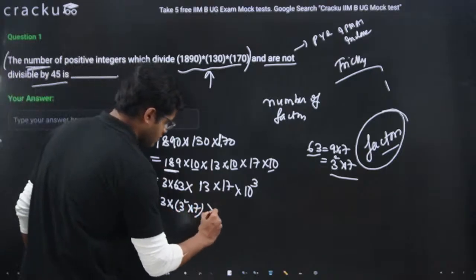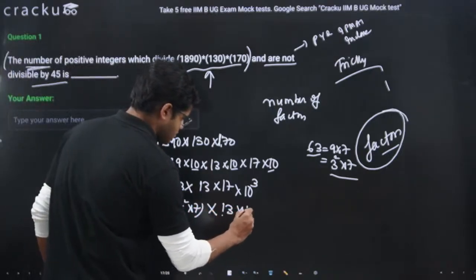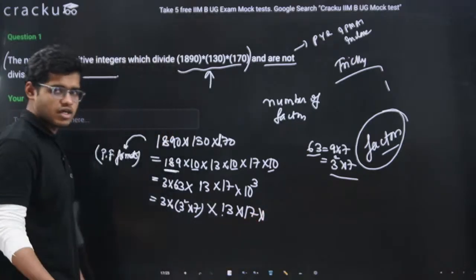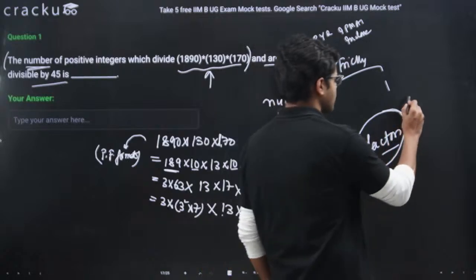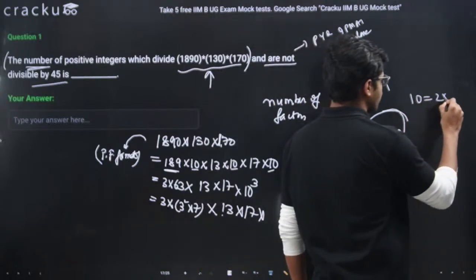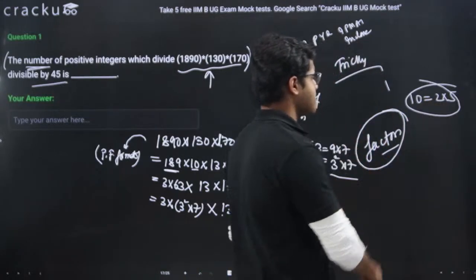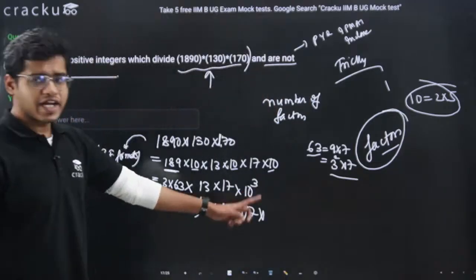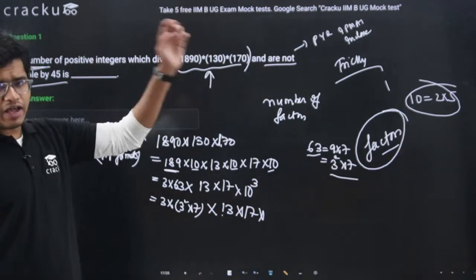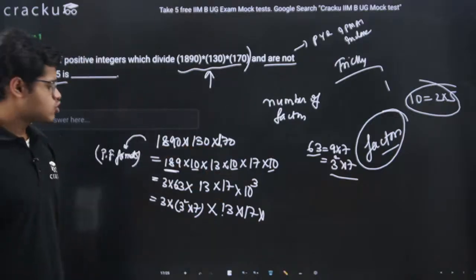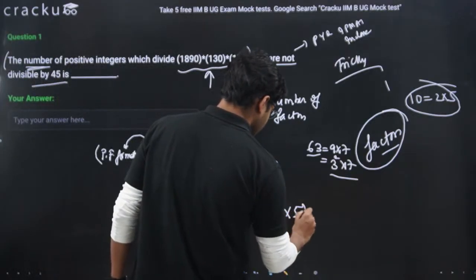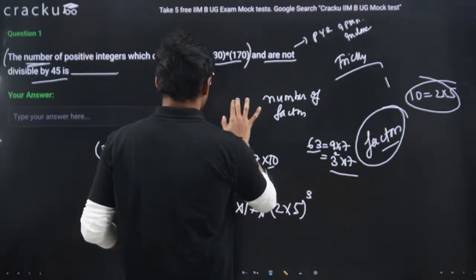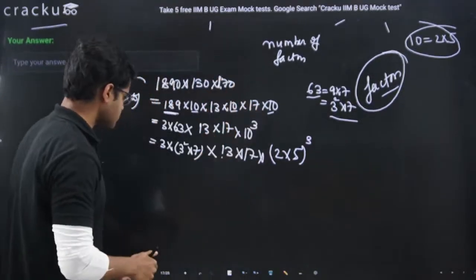We are having 13. We are having 17. These are good numbers, right? They are prime numbers already. 10 is 2 into 5. So instead of writing 10 cube, the prime factors of 10 are 2 and 5, so I can write it as 2 into 5 cube. Let's see this.